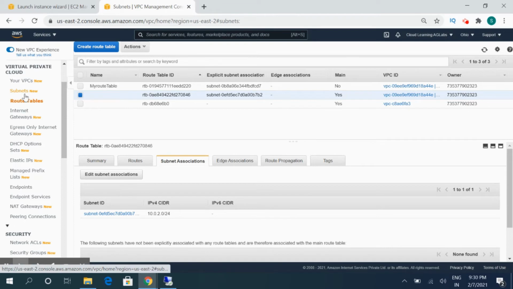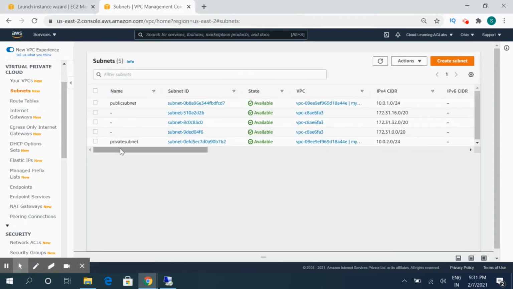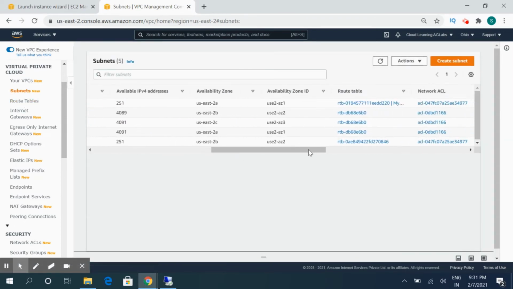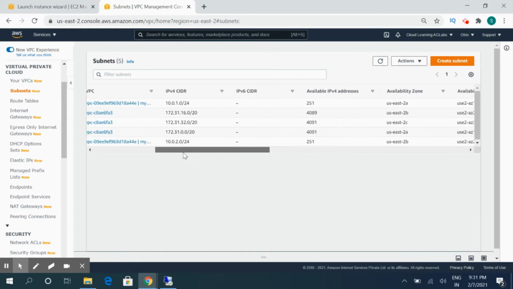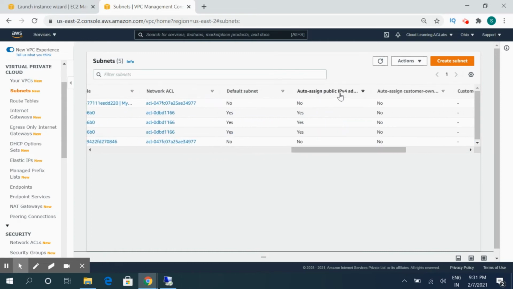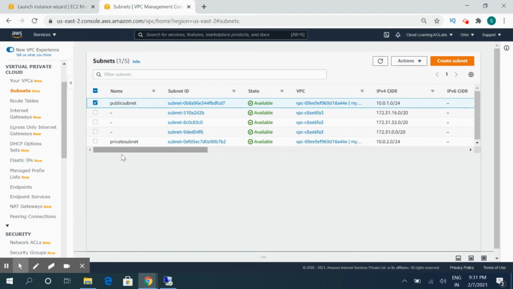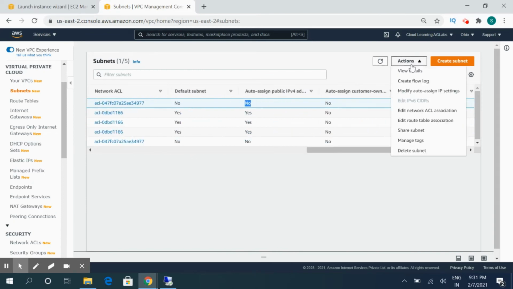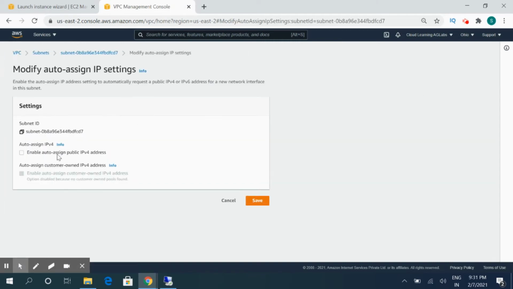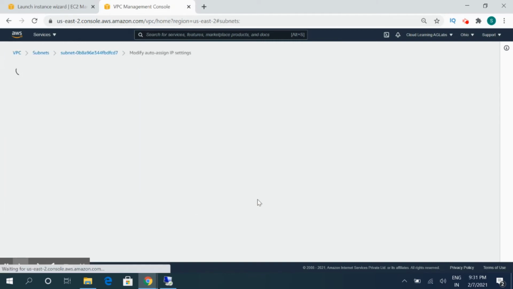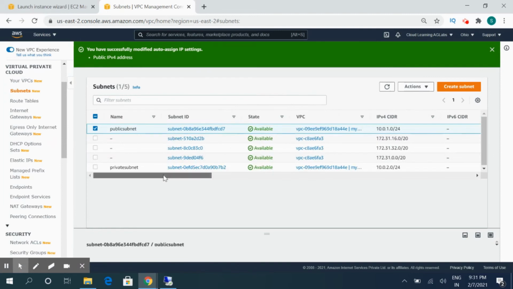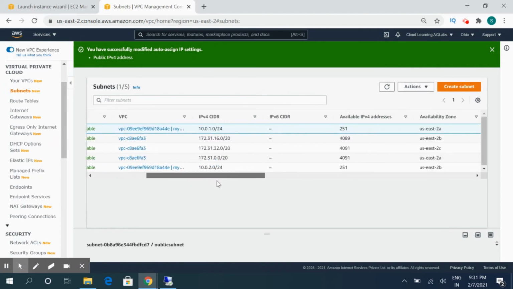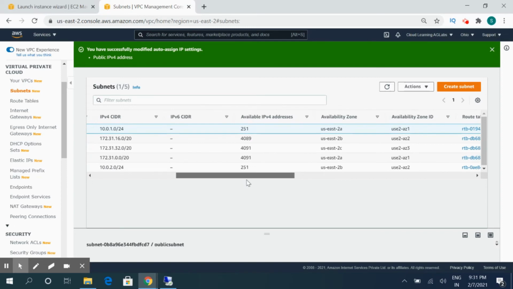By default, whenever we create a subnet, you can see that on the public subnet, the auto assignment of public IPv4 addresses is not enabled. It's currently disabled. So whenever we provision any resources, by default, no public IP will be assigned. So we will modify the auto assignment settings and enable it, so that whenever a resource is created in this subnet, it will automatically be attached to a public IP by AWS.